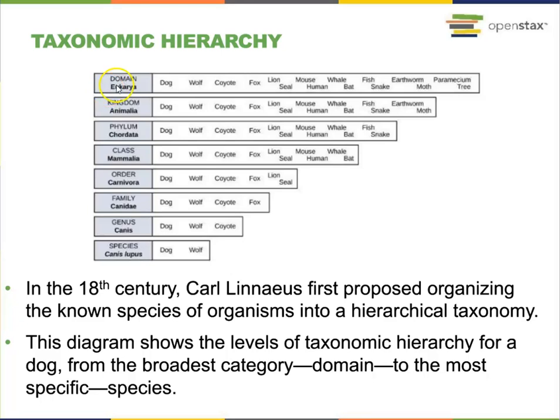For example, the species can be further classified into smaller categories. Domain is the largest category. After domain, we have kingdom, phylum, class, order, family, genus, and species. We use this diagram to classify one species, such as dog, into different levels of taxonomy.